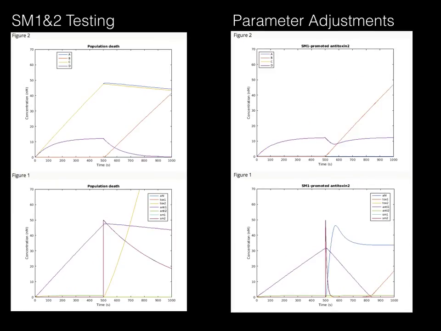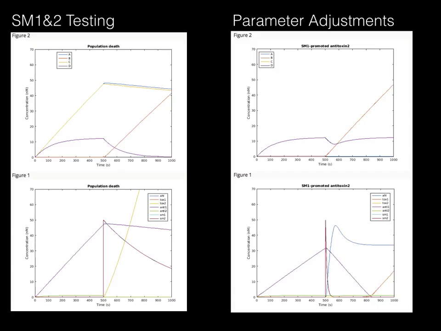I next tested the model for both small molecule 1 and 2. This result showed a system failure in which AHL was not triggered. This result was due to production terms in the AHL compositor not being able to overcome the decay or diffusion terms. Furthermore, there was a lethal buildup of toxin 2. These results led me to identify several adjustments to improve the model.